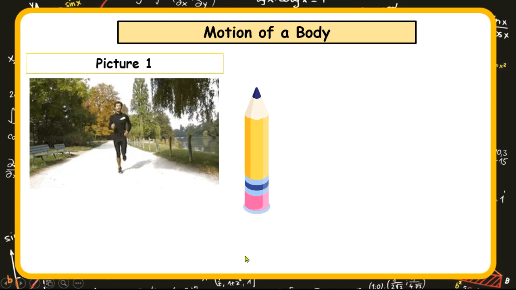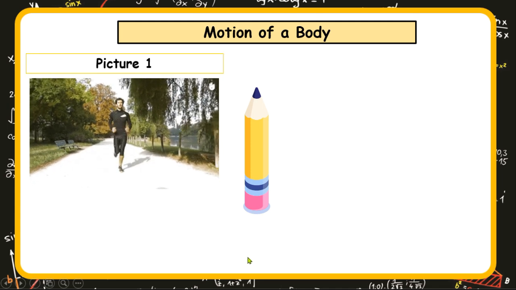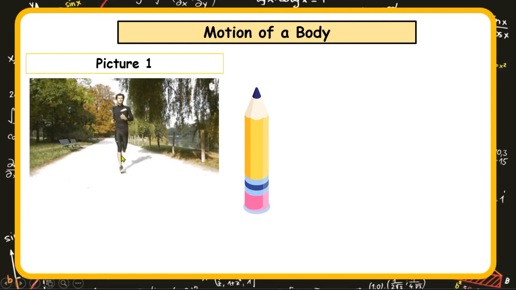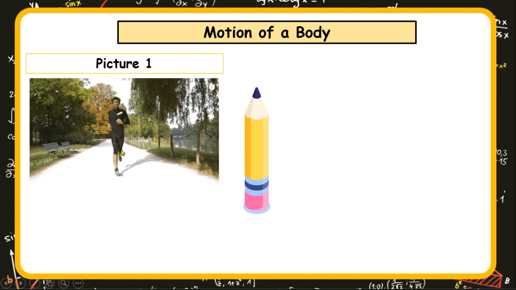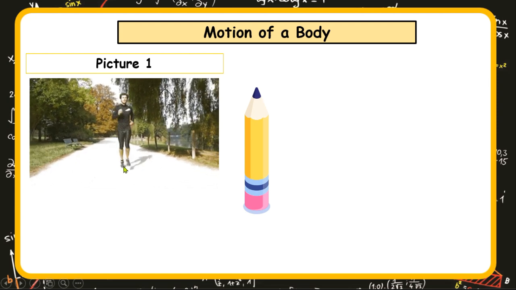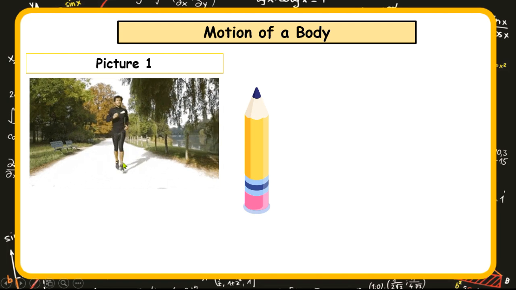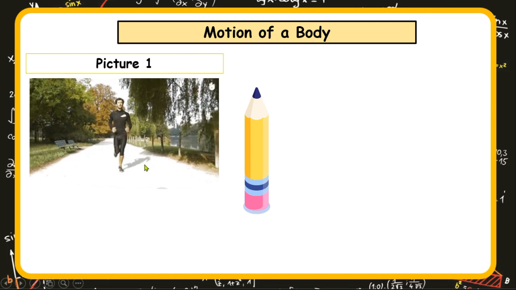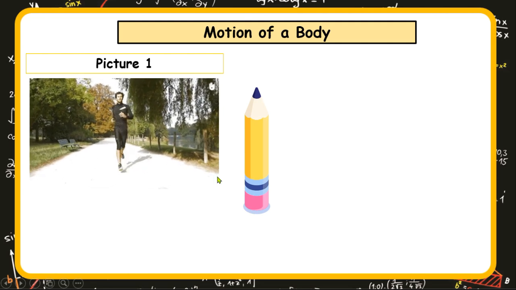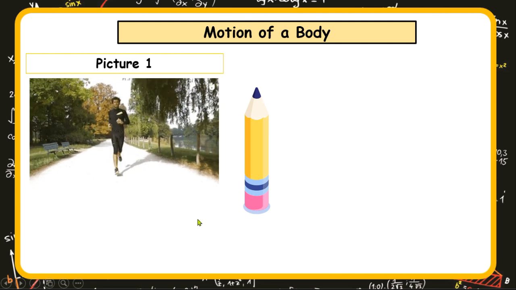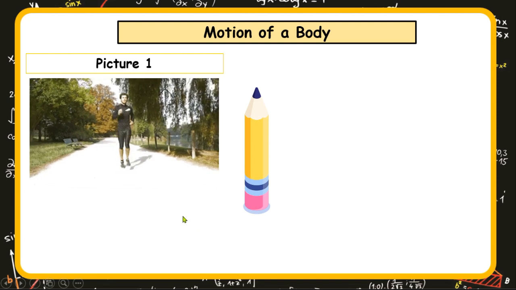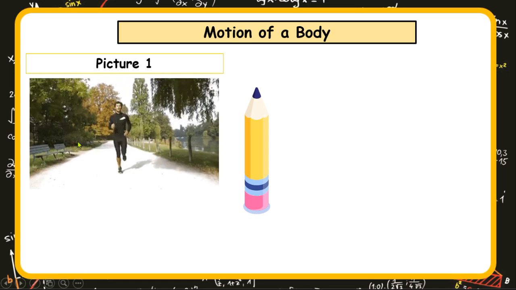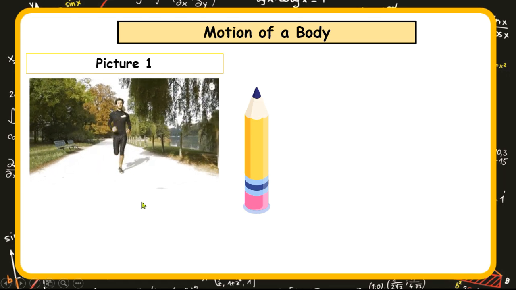Let's take a look at this picture. It will be two pictures. But for picture 1, there is a body, this time a man, running. He is in motion, whilst his immediate environment is at rest. And by the immediate environment, I mean the trees, the river bodies, the chair you can see, even the road.